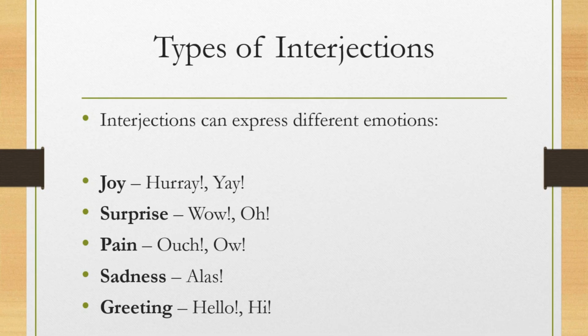Interjections of greeting. These are used to greet people, like hello, hi, hey, good morning. Hello, how are you? Hi, welcome to our school. Interjections of approval express praise, approval, or encouragement: bravo, well done, excellent.